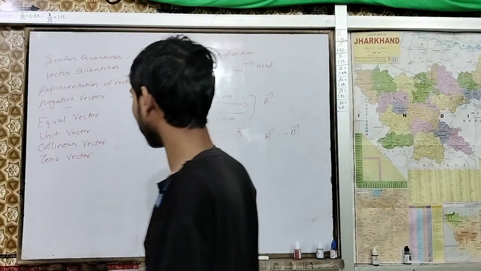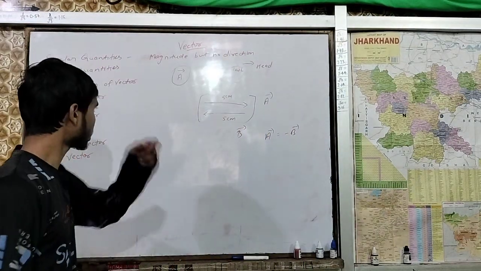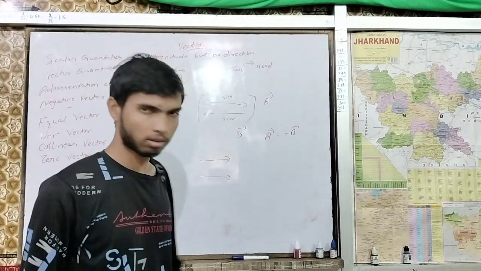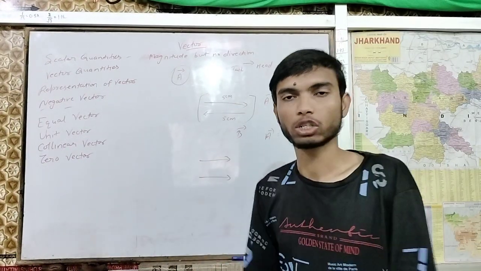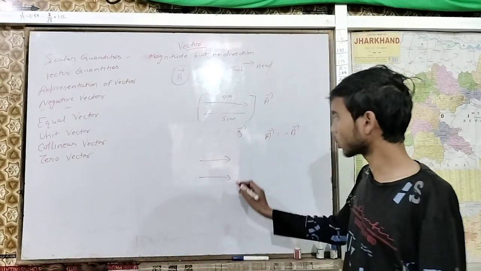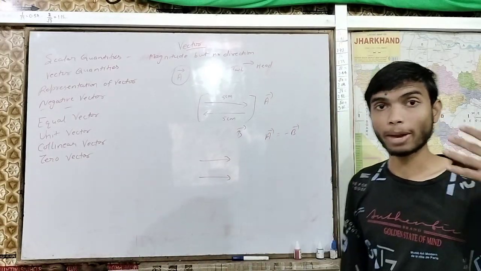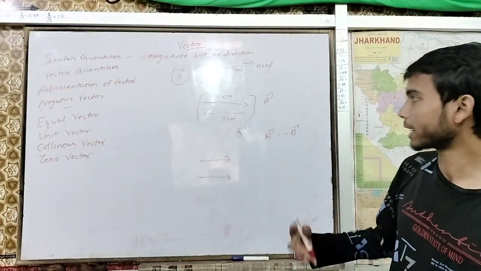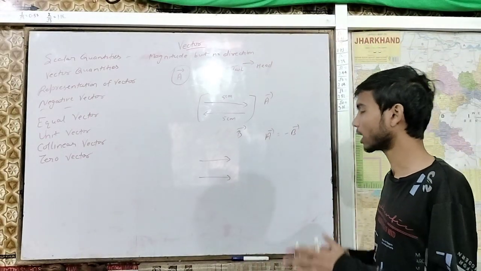Now next we have the equal vector, which means there are two vectors whose magnitude is the same and direction is the same. That is about equal vectors. There are two vectors whose magnitudes are the same and directions are the same.